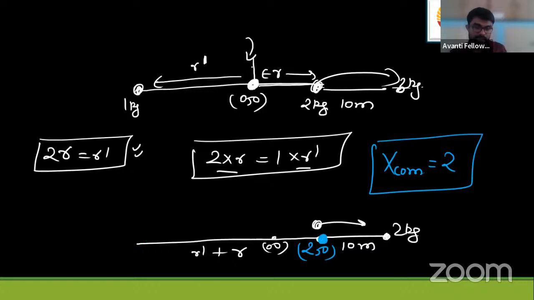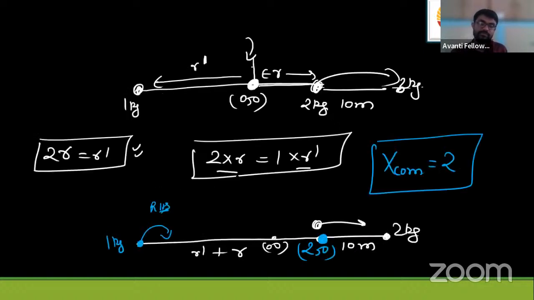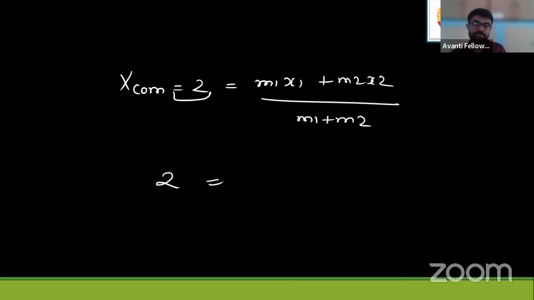And this mass, they're asking us where to shift. See, logic says this mass will be shifted in this direction, that is right-hand side only. But we have to see how much it is. Simple, students. Put this x cm formula in front of you. I'll give you this question as homework, and I'm giving you a format for how to solve. x cm is 2. We know the formula is m1 x1 plus m2 x2 over m1 plus m2, with only two masses. Let us take this 2 kg as m1.